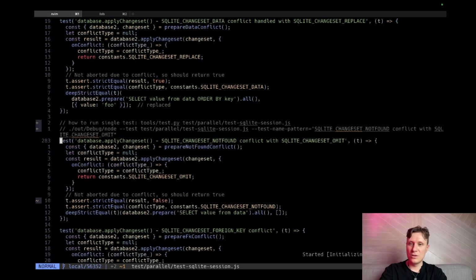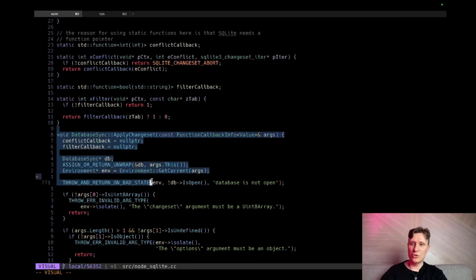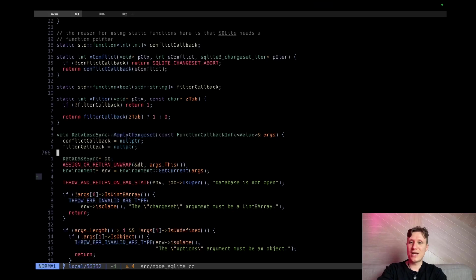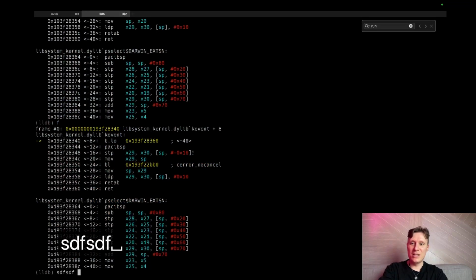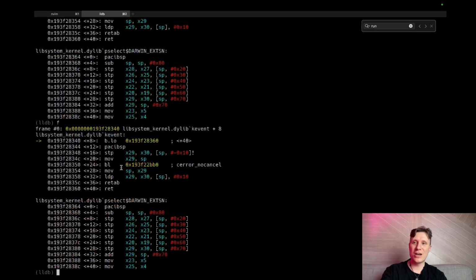So check this. This is the JS layer. We want to debug this function. So we are inside Nvim, and inside Nvim we can put breakpoints here, with the letter B. This is much more convenient than typing breakpoint position here. It's really inconvenient, so it's better to make NeoVim support LLDB than trying to live inside LLDB.